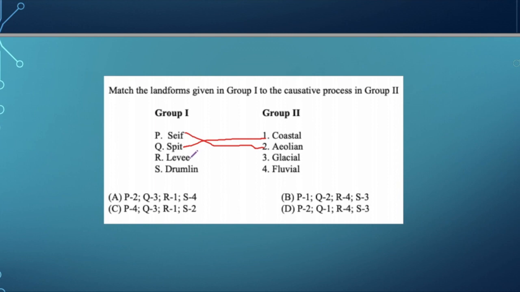Levee. So we know that in the fluvial condition there is a formation of natural levee, which is formed due to the flooding along the river channel. So the right answer is fluvial. And drumlins. The last option is drumlins. It is associated with glacial.